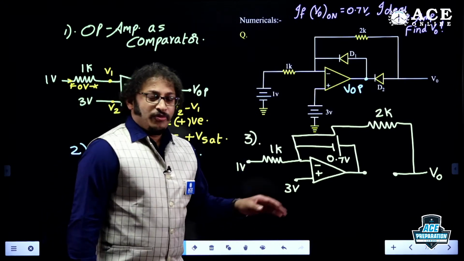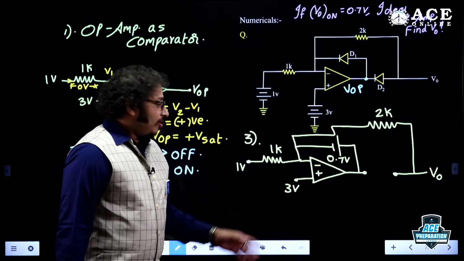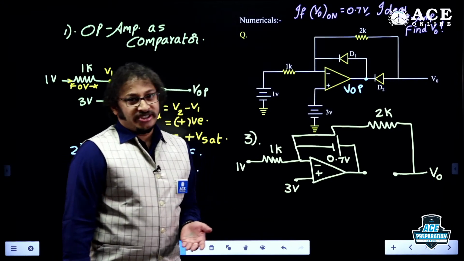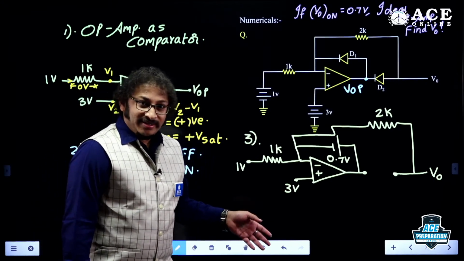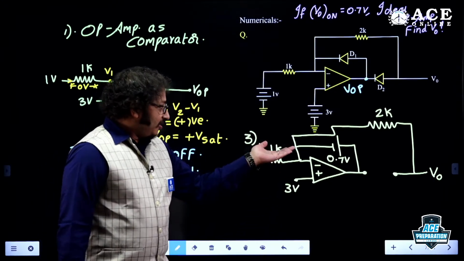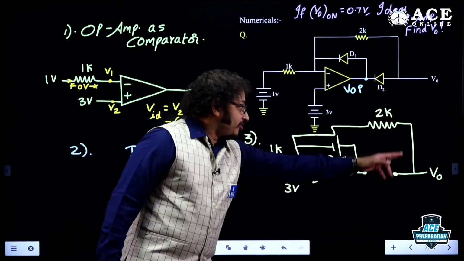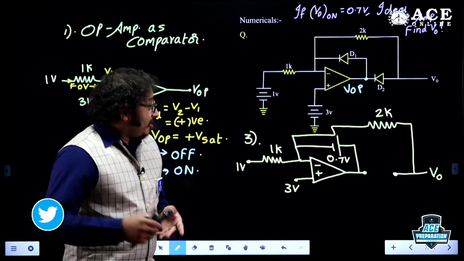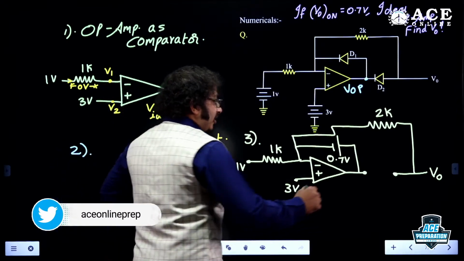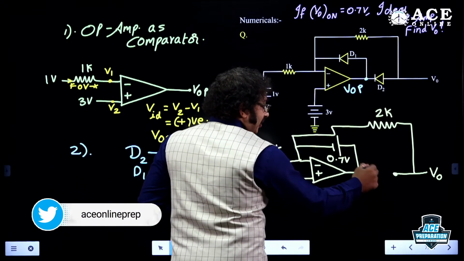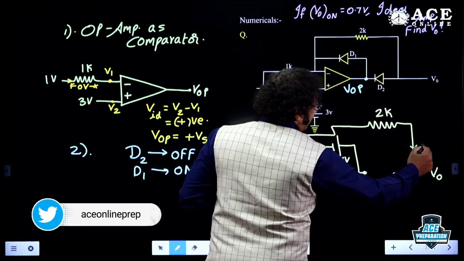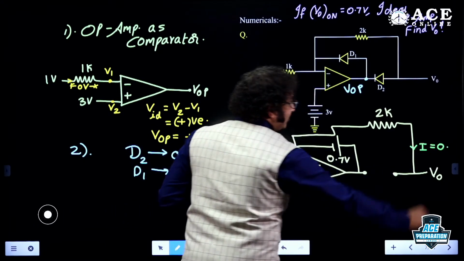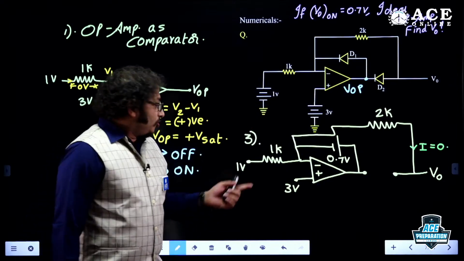We can do it directly, or we can go for the superposition technique, because negative feedback is there, from here. Or simply, do one thing, guys. Here it is open circuit, right? As it is open circuit, my goodness, the current passing through here is 0. No need for superposition, man.